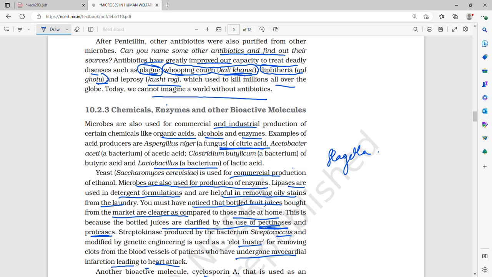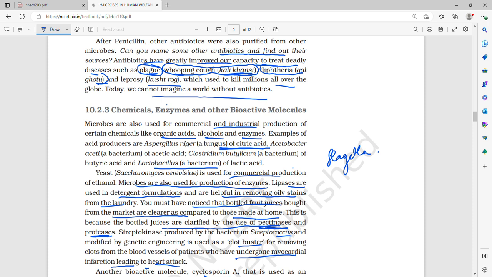After penicillin, other antibiotics were also purified from microbes, such as ampicillin, tetracycline, etc. Antibiotics have greatly improved our capacity to treat deadly diseases such as plague, whooping cough or kali khasi, diphtheria or galghotu, and leprosy or kast roag. Plague is caused by the rat flea, or Yersinia. The rat flea is the vector, Yersinia is the causative organism.